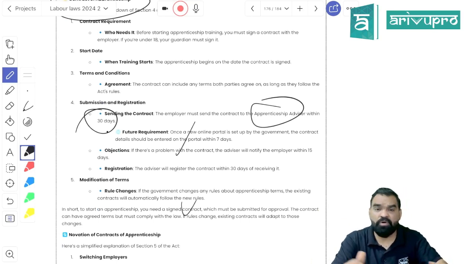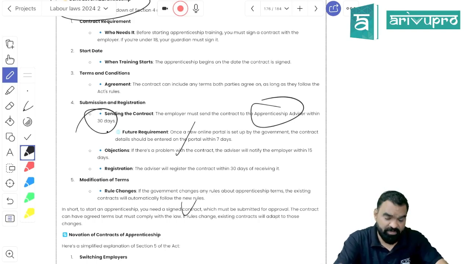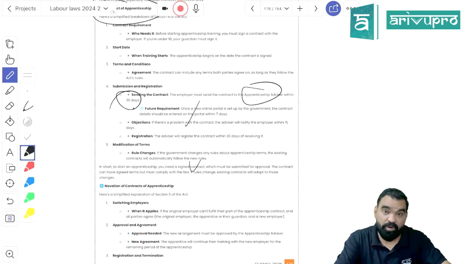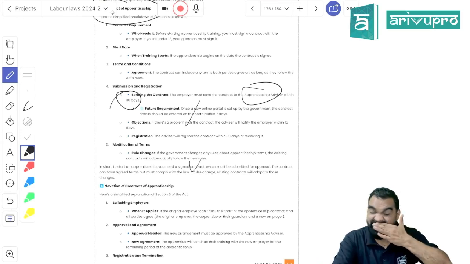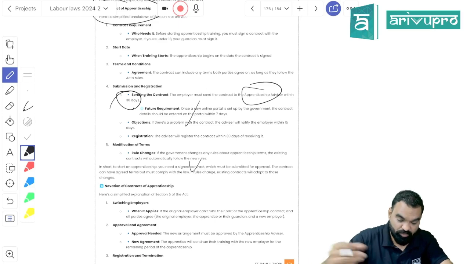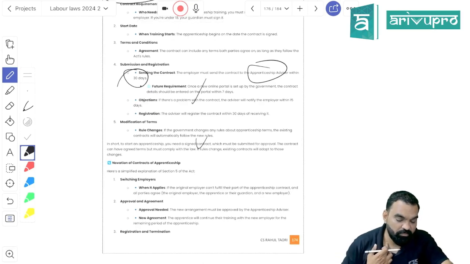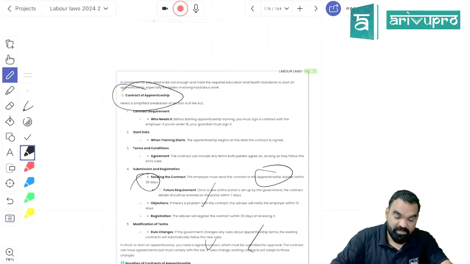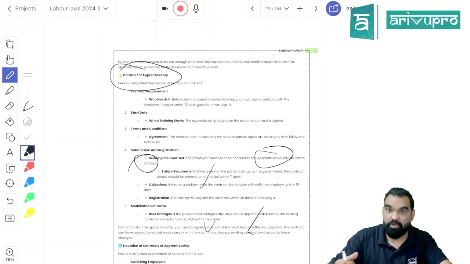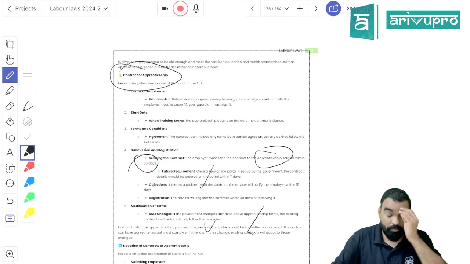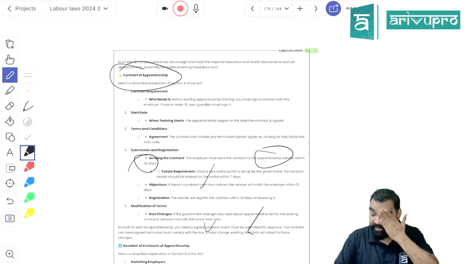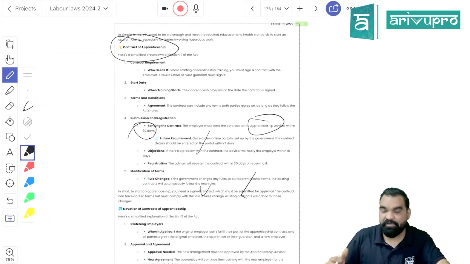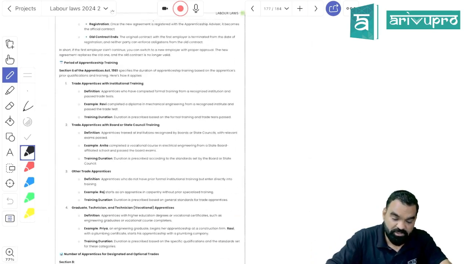They'll check that all the terms of apprentice training are reasonable enough. And even returns have to be filed. We have to file the return quarterly in order to justify that our learning process is quite smooth. So without a contract of apprenticeship, you cannot hire a trainee, and a copy of the same has to be submitted with the apprentice advisor appointed by the appropriate government within 30 days, right? And if he finds certain objections, the contract needs to be changed accordingly.